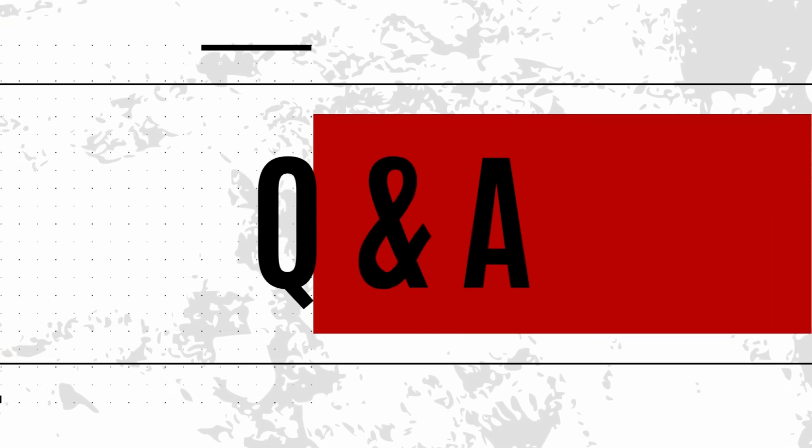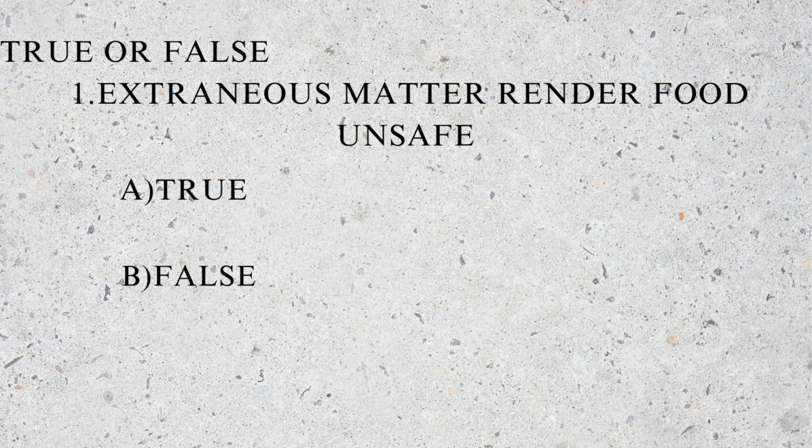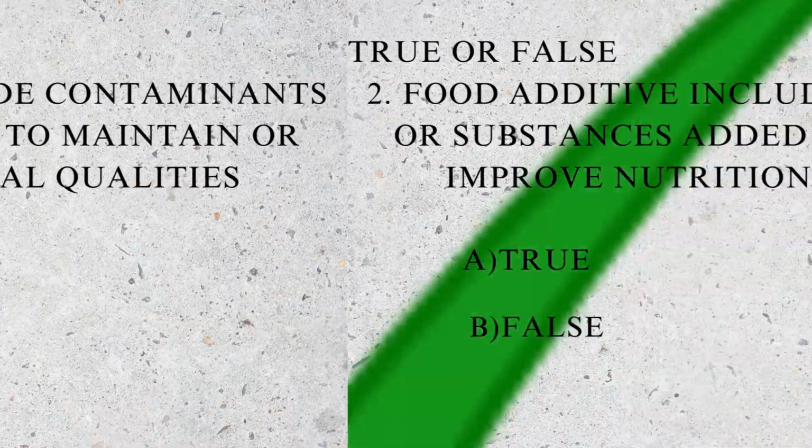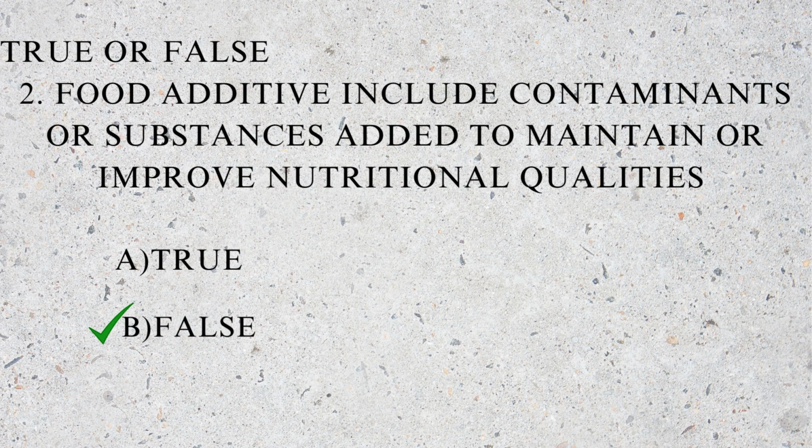Now, let's discuss few questions. Number 1. True or false? Extraneous matter render food unsafe. Answer is false. Extraneous matter does not render food unsafe. Question number 2. True or false? Food additive include contaminants or substances added to maintain or improve nutritional qualities. Correct answer is false. Food additive does not include contaminants or substances added to maintain or improve nutritional qualities.